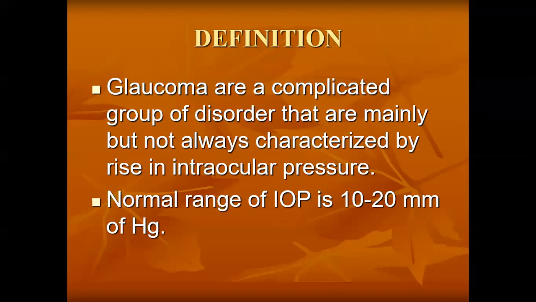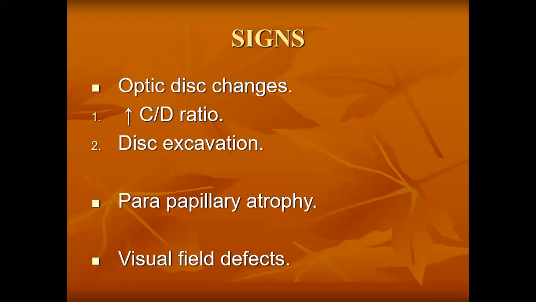Okay, and it is characterized by raised intraocular pressure, but irrespective of the older definition, where we said that glaucoma is always characterized by raised intraocular pressure, nowadays it is said that glaucoma is not always characterized by raised intraocular pressure. Raised IOP is a feature of glaucoma, but it is not necessary. Normal intraocular pressure range is 10 to 20. Yes, there are some changes that are characteristic of glaucoma.